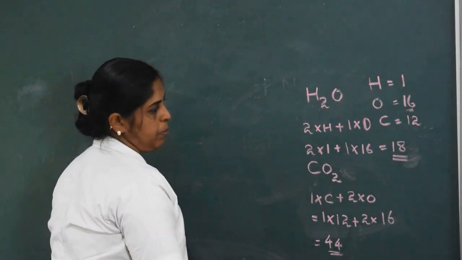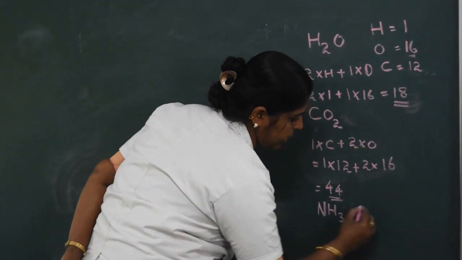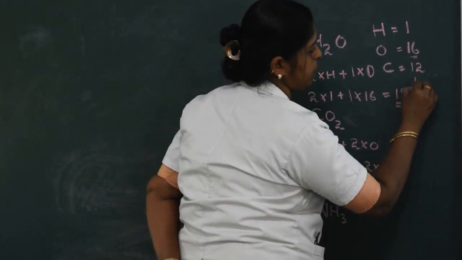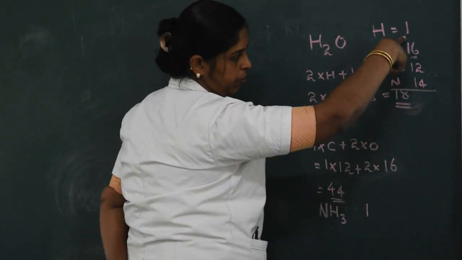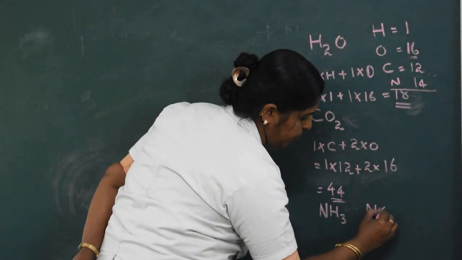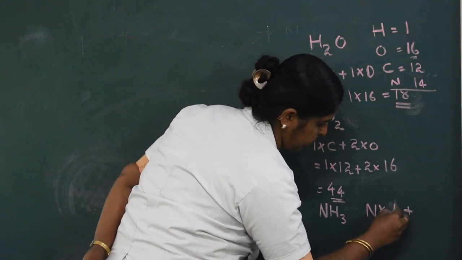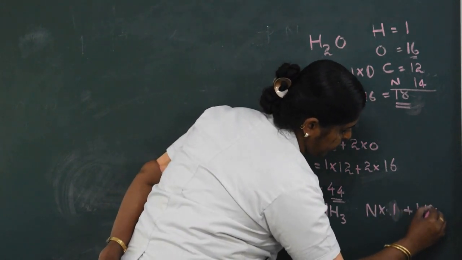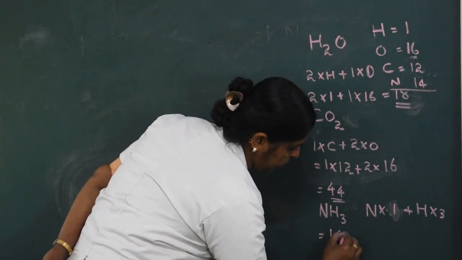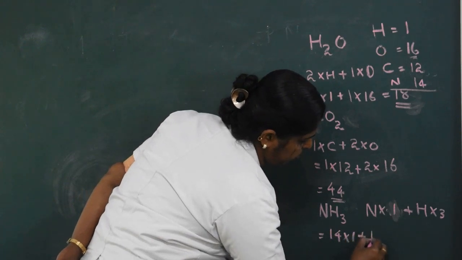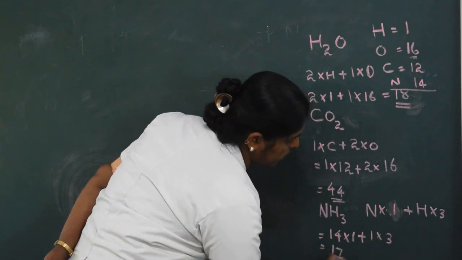Next, the gram molecular mass of ammonia. The formula for ammonia is NH3. Nitrogen mass is 14, hydrogen is 1. So N into 1 plus H into 3, that is 14 into 1 plus 1 into 3, which is equal to 17.